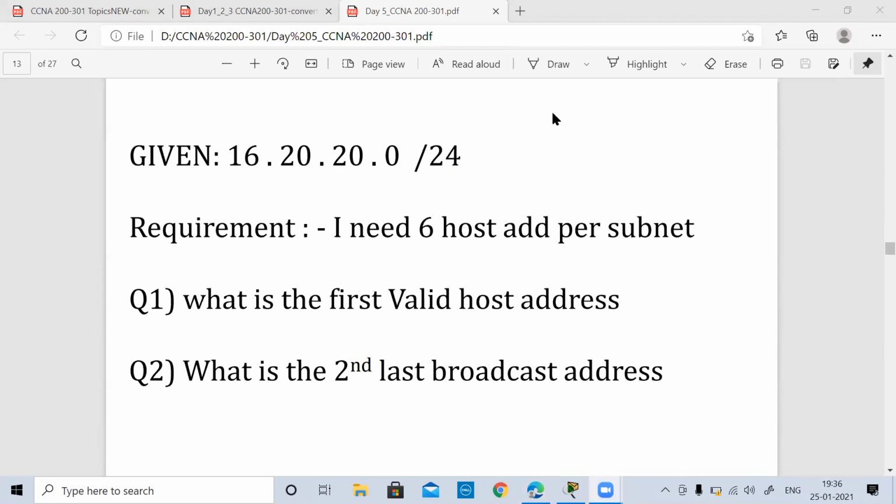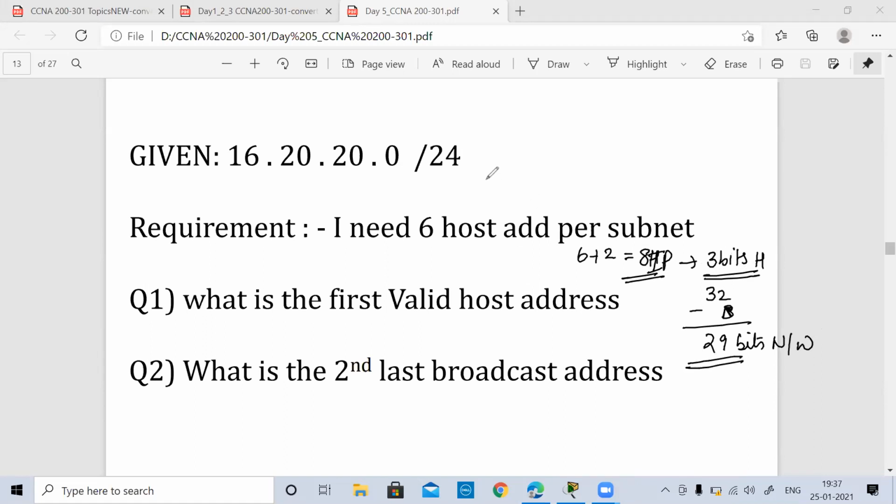Let's calculate what would be the prefix mask first. 6 hosts means you will add 2. Always understand, whatever is the requirement of hosts, you take up plus 2. So 6 + 2 tells me 8 IP addresses are required. With 8, how many bits do I require for host? I require 3 bits for the host side. So I'll do 32 minus 3, which comes out to be 29 bits on the network side. So how many bits am I adding here? I'm adding 5 bits to make it /29.